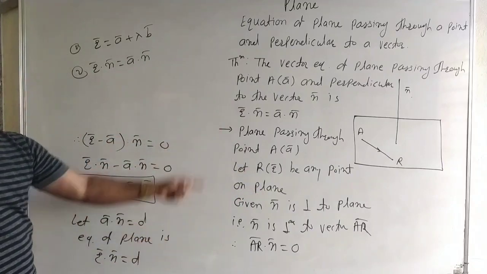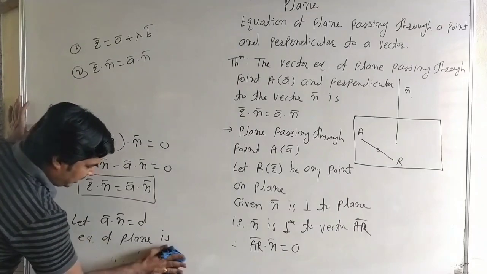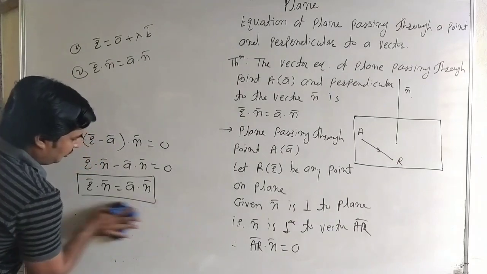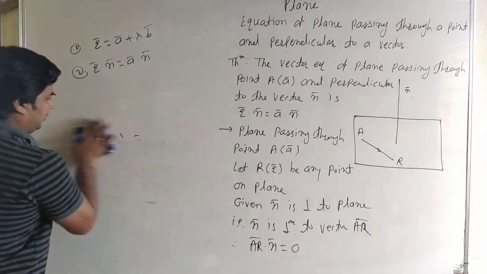Here see carefully, it is a vector equation of plane passing through a point and perpendicular to the vector. Now we see the Cartesian form of this equation.